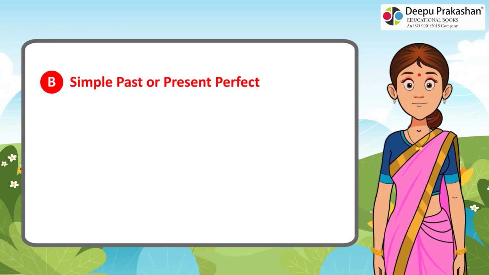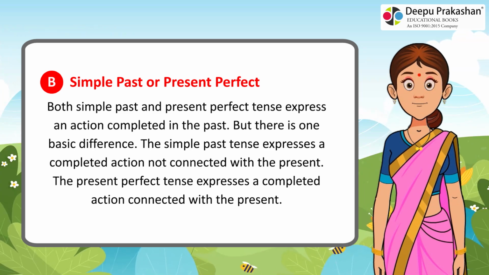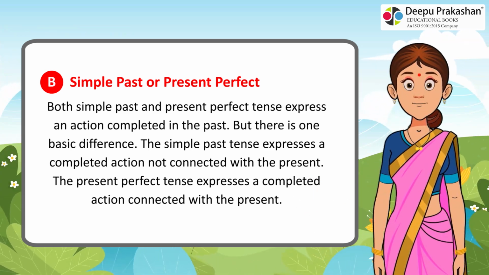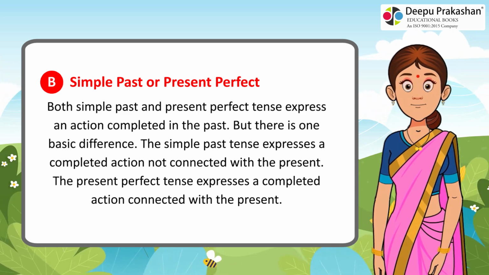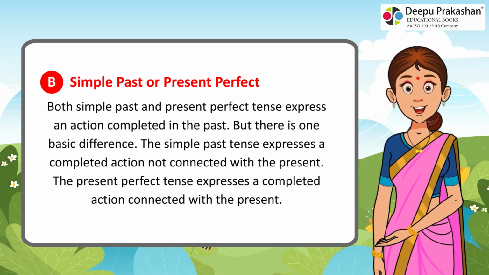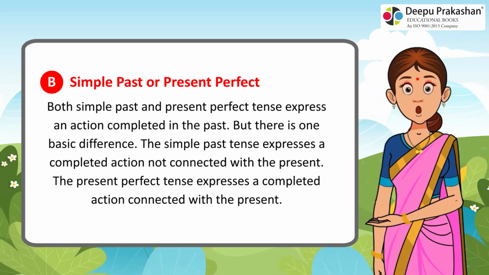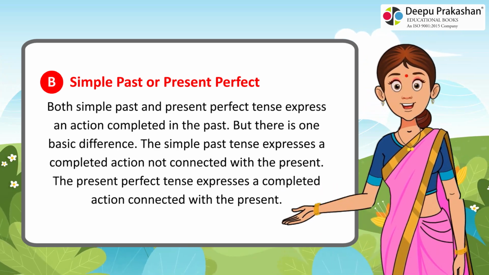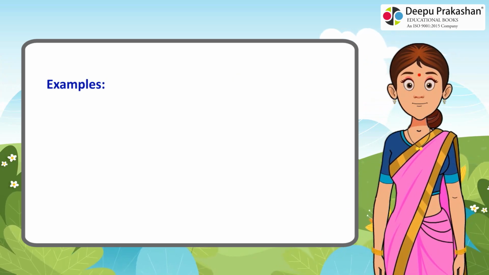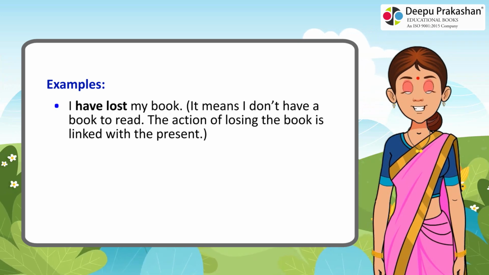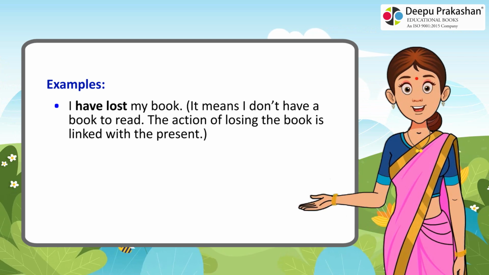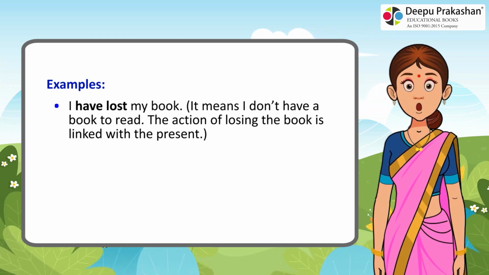B. Simple past or present perfect. Both simple past and present perfect tense express an action completed in the past, but there is one basic difference. The simple past tense expresses a completed action not connected with the present. The present perfect tense expresses a completed action connected with the present. Examples: I have lost my book. It means I don't have a book to read. The action of losing the book is linked with the present.